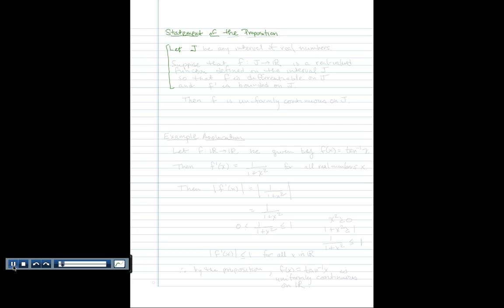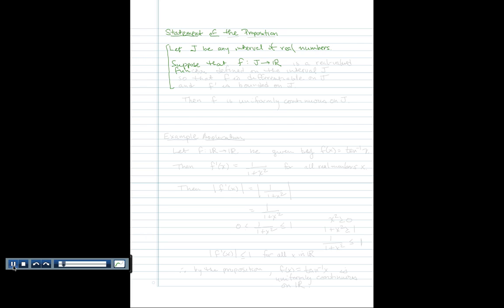Let capital J represent any interval of real numbers. I'll define this more carefully later for those needing that. And then we're going to suppose that we have a function f that sends elements of the interval J into the set of real numbers.